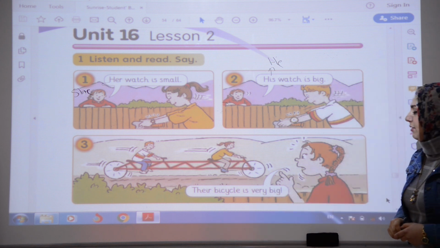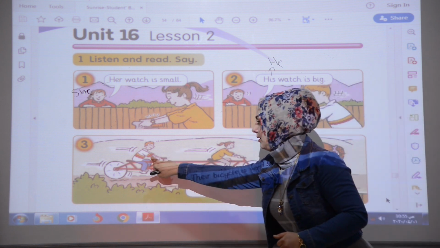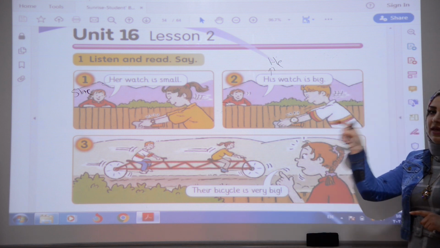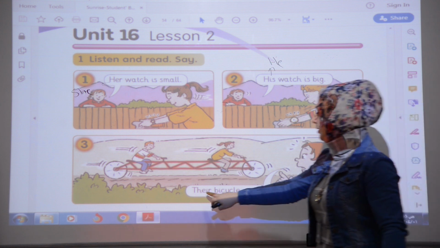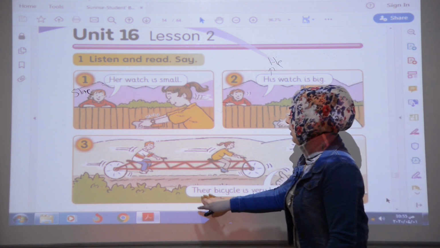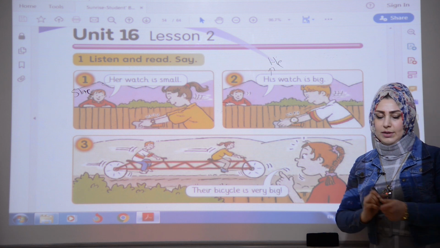Their bicycle is very big. Okay? Because we have two persons, we should say their. It means they have a bicycle. It means that in possessive adjective, we should say their bicycle is very big. Okay?